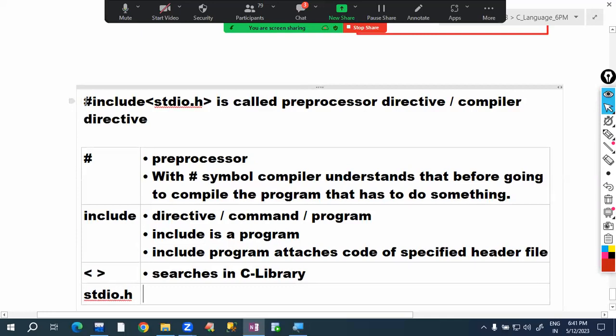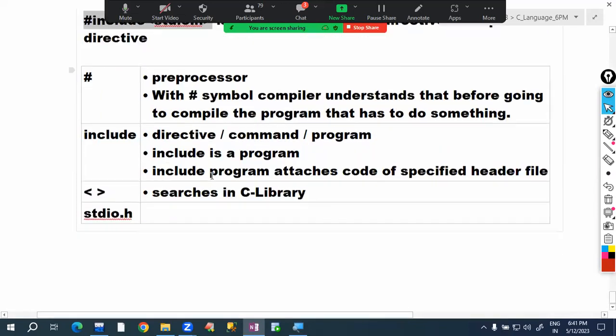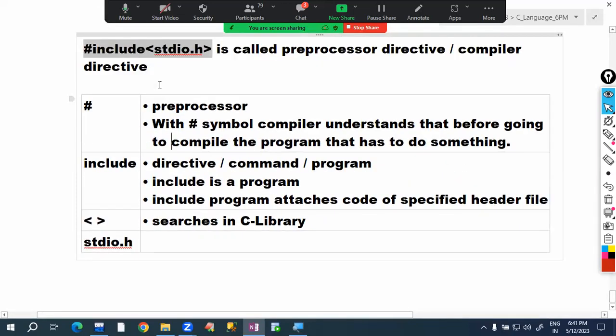By asking this simple question, what is #include <stdio.h>, an interviewer can understand your knowledge of basics. So this is important. We must know everything here. Many students are unable to tell what angular brackets mean, but angular brackets mean it searches in the C library.